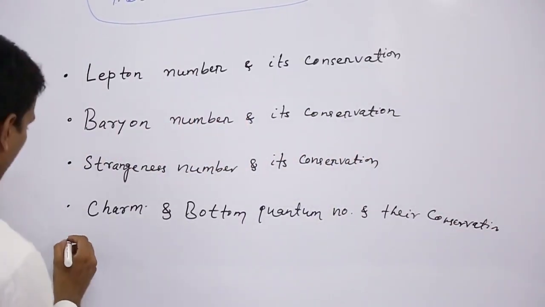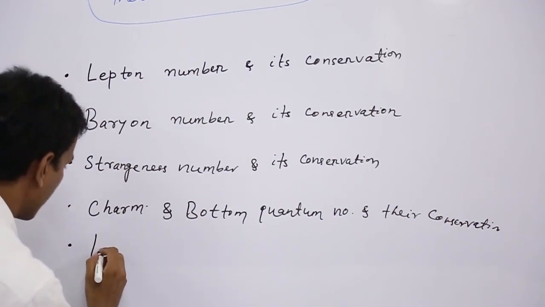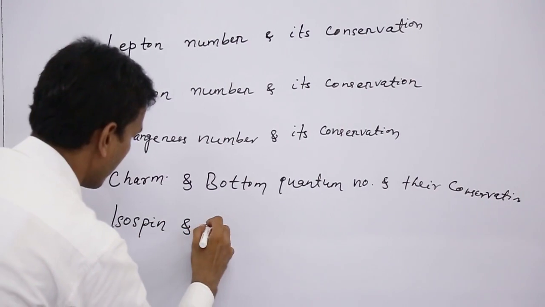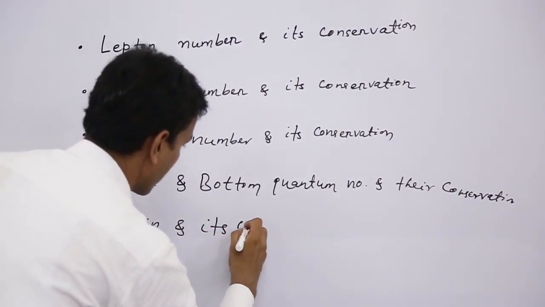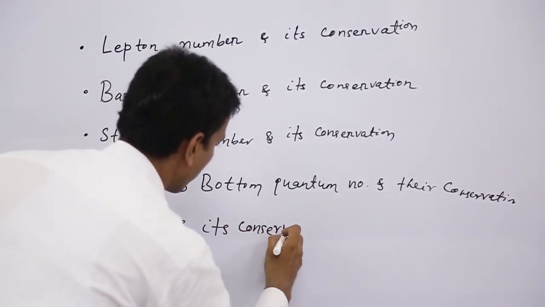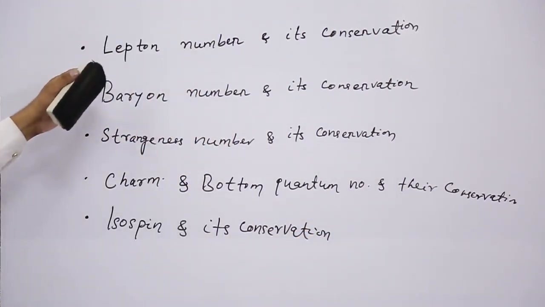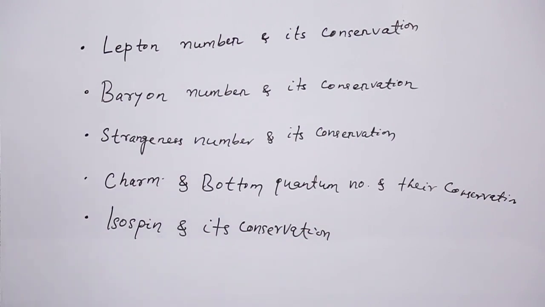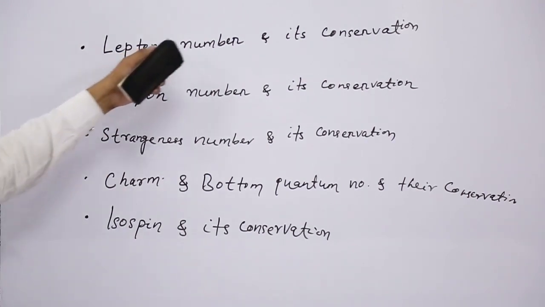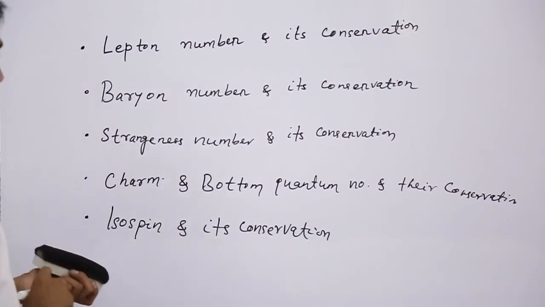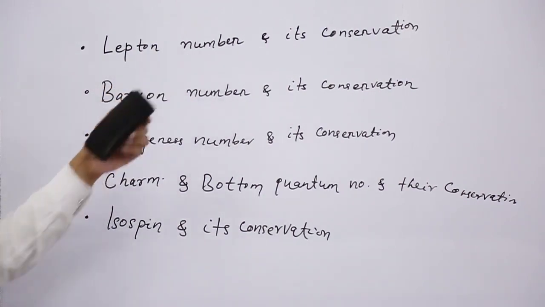And then we will discuss isospin and its conservation. So these are the different quantum numbers and their corresponding conservation we will discuss today, and these are basically used for elementary particles. Okay. So first lepton number and its conservation.